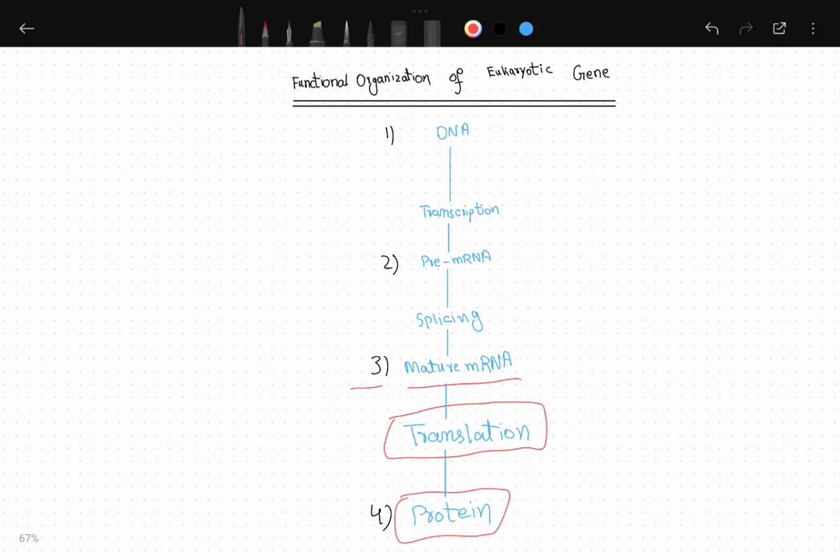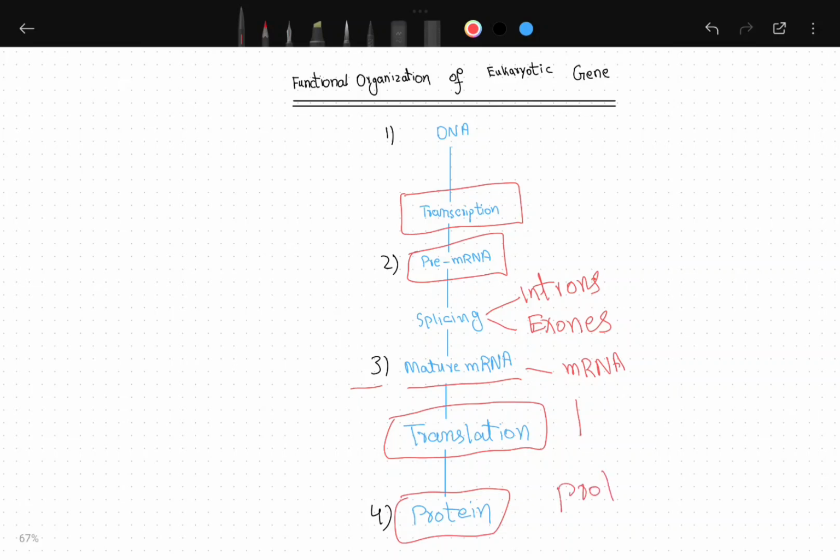First is DNA. After transcription of DNA happens, pre-mRNA is formed. In the splicing process, introns and exons are removed and exons are added into the pre-mRNA. Then mature mRNA is formed, that is called mRNA. Then mRNA is translated into protein. It is the process of functional organization of a eukaryotic gene.